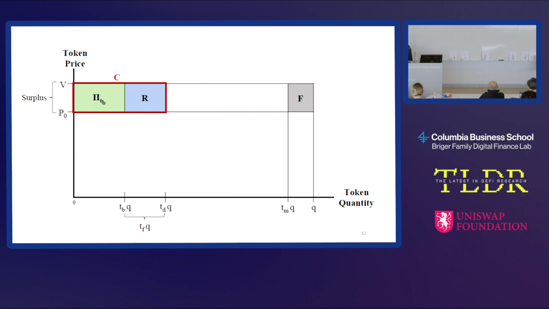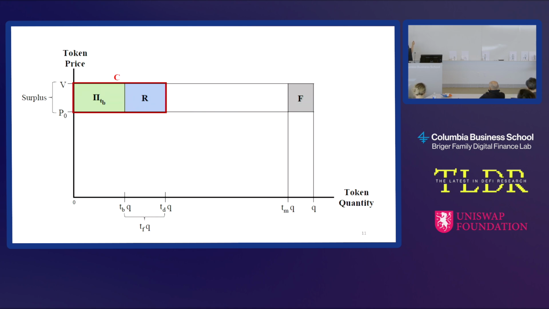So what is the bid going to be? Here's our P0, the initial price. One part of the bid is I'm going to claim that I can reach value V, some value above the current price. That's part one of the bid. Part two of the bid is I'm going to ask for part of the surplus, R. I'm going to ask for R.